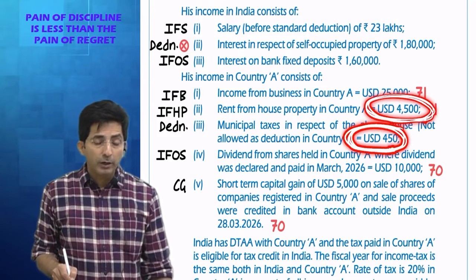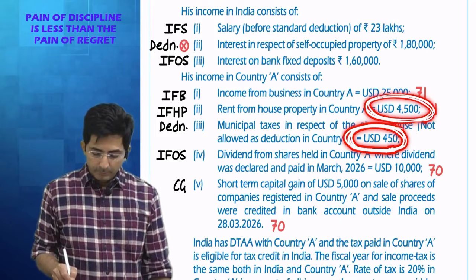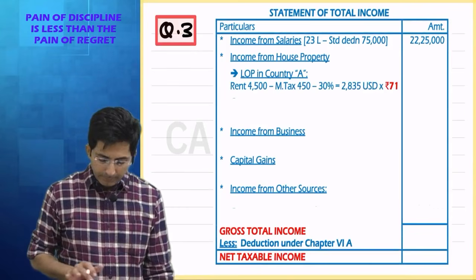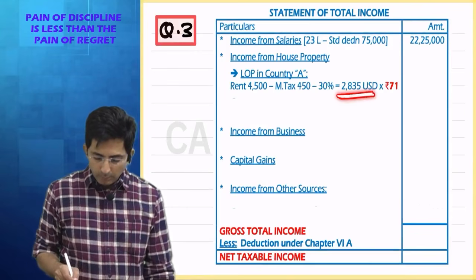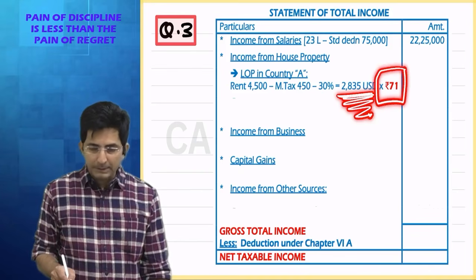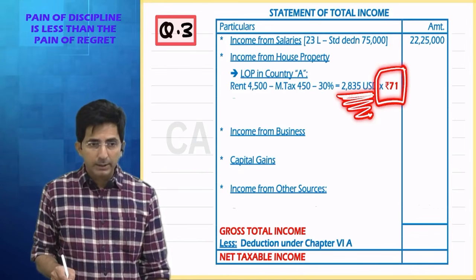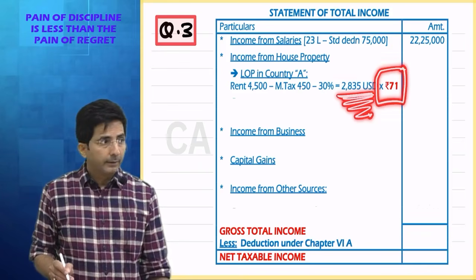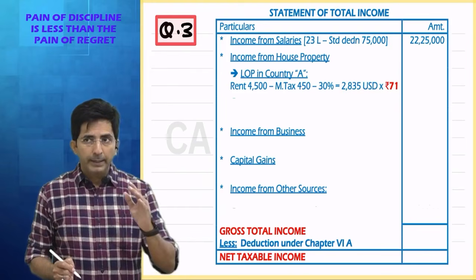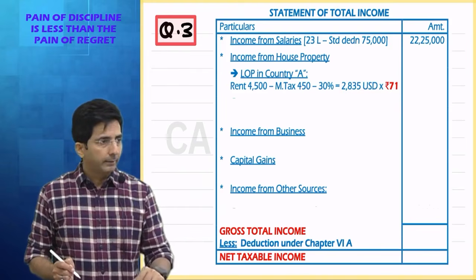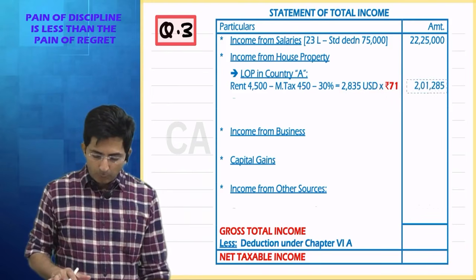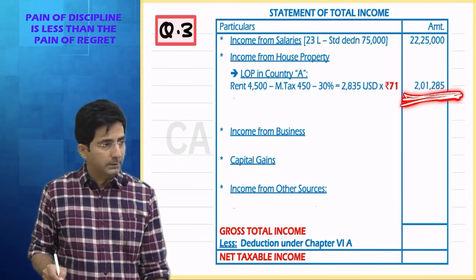Are you noticing I am going according to Indian law? So tell me, HP income in terms of dollar comes to what? $2,835. And $1 is rupees 71. This was which rate? Year-end rate. Tell me, where do we take year-end rate? PGBP, HP income, and if it was other than interest and dividend. So this was year-end rate. So what is the answer of let-out property? This much in Indian rupees.